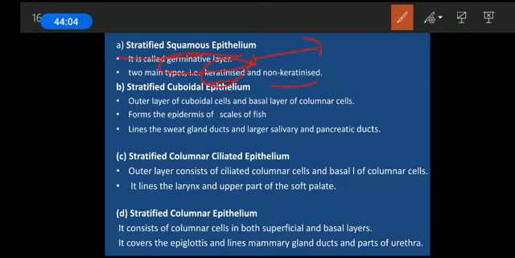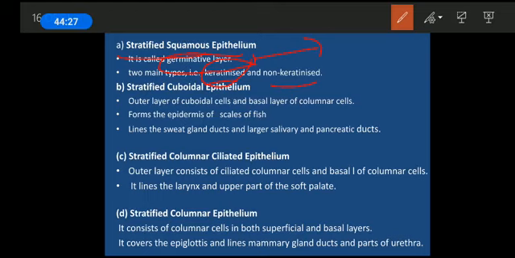The other one is non-keratinized, which does not synthesize keratin, and is mainly found in structures like the conjunctiva in my eye, and also in the reproductive structures, in the ovary in females and in the testes in males, where it is also responsible for formation of gametes.